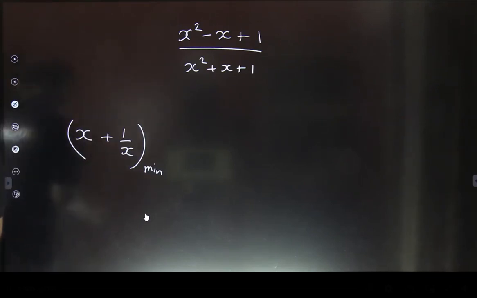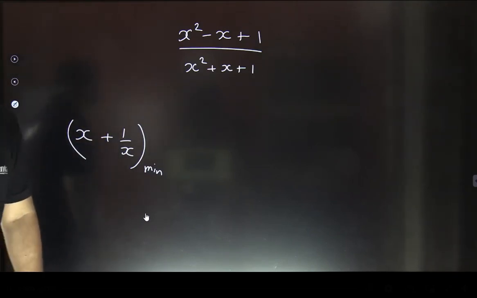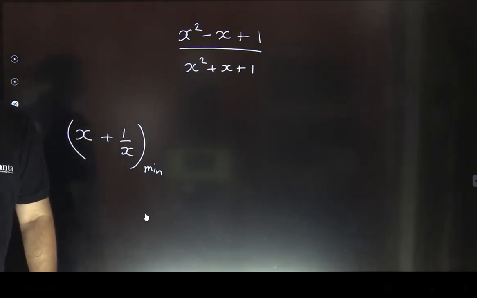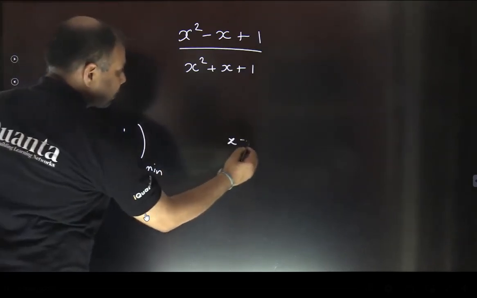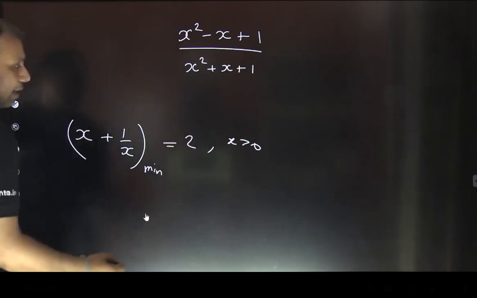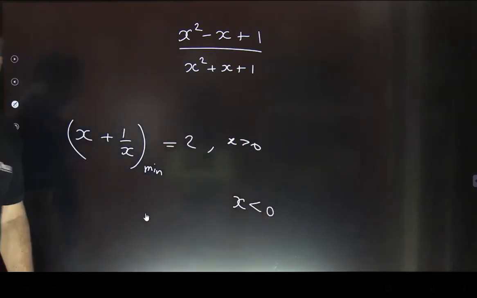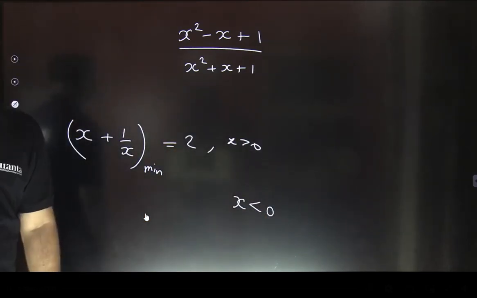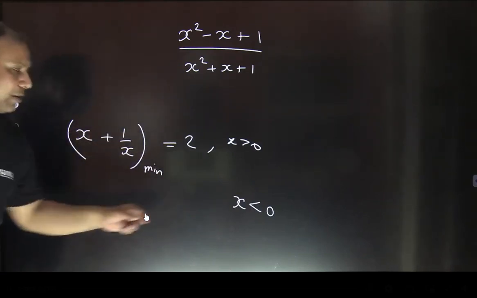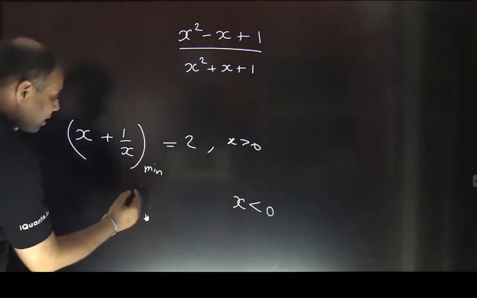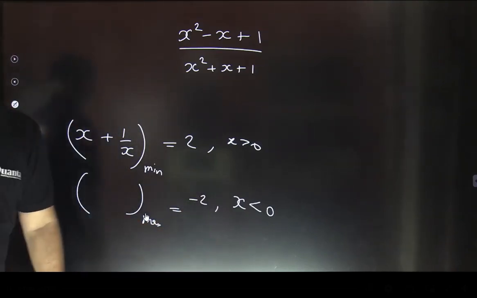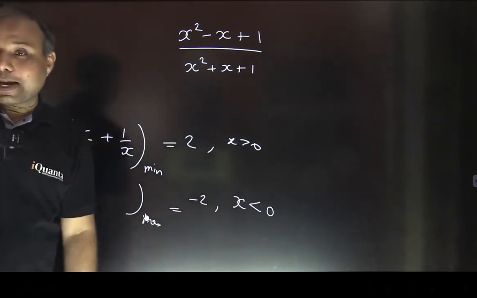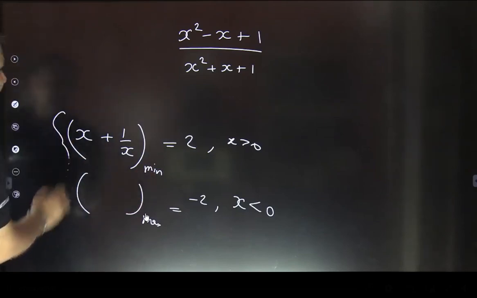And this is true only for positive real numbers. If the positive real numbers condition is not there, in that case, can you find its maximum value also? If x can be negative also, this is for the positive part. If x is positive, the minimum value comes out to be 2. If x is negative, let's say it is given that x is negative, what will happen? We can just put some values and check. If x is negative, at x equals minus 1 we are going to get the maximum value. That will be minus 2. Yes, minus 2 will be the maximum value if x is negative here. Okay? Just remember these 2 points and let's come to this question.